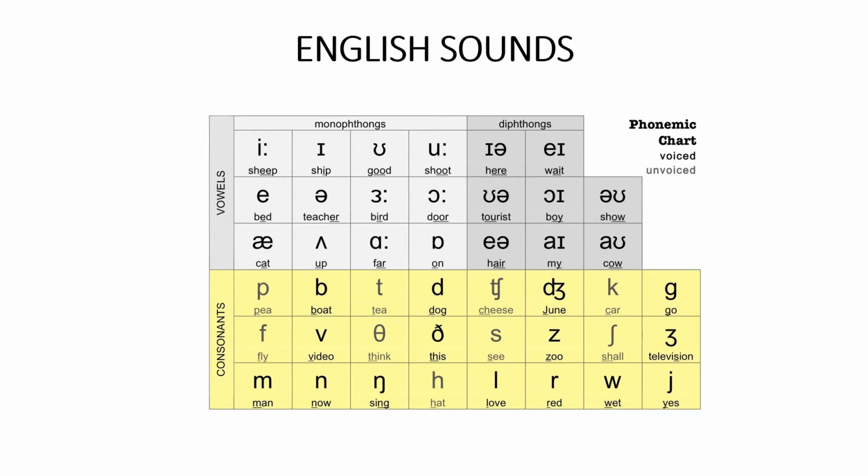Then we have E as in bed, and we have the schwa sound, the most common sound in English. You'll find it if you're learning British English. You'll find this sound most times at the end of a word that ends in ER.